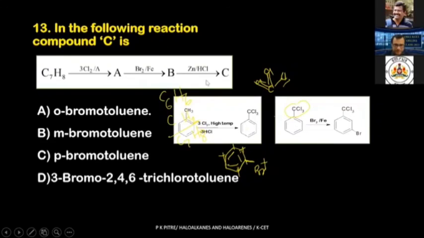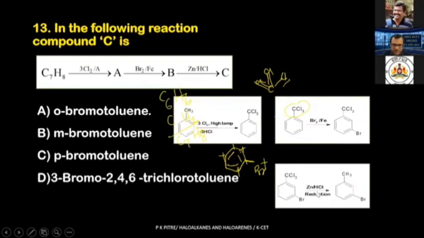Now this product B is getting reduced in presence of zinc and hydrochloric acid. All these Cl will go and H will come on that position. Cl will be replaced by hydrogen. So what should be your product? It should be metabromotoluene. Fine. Okay, let's move on to the next.